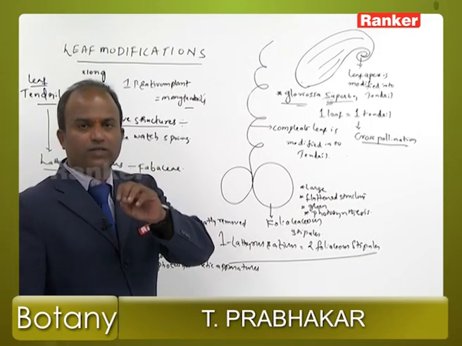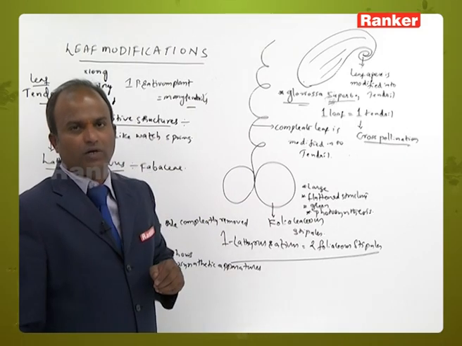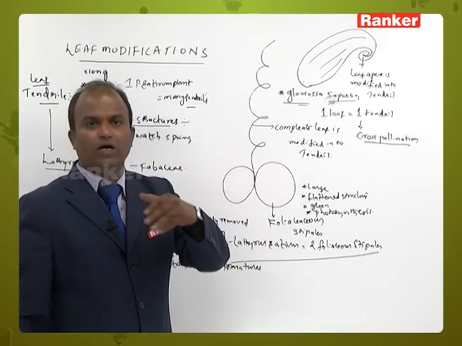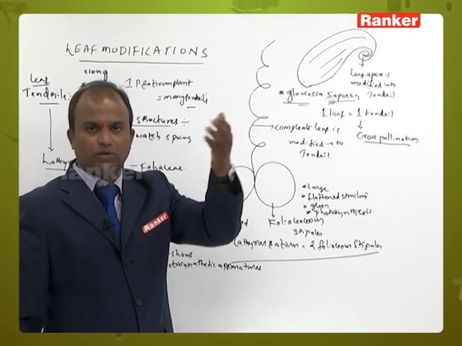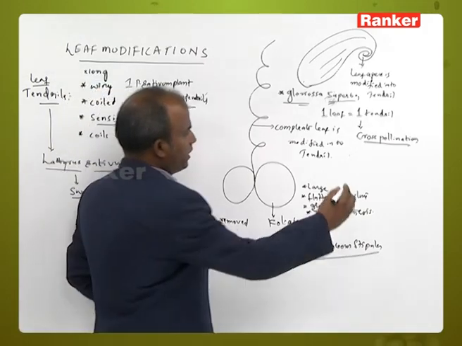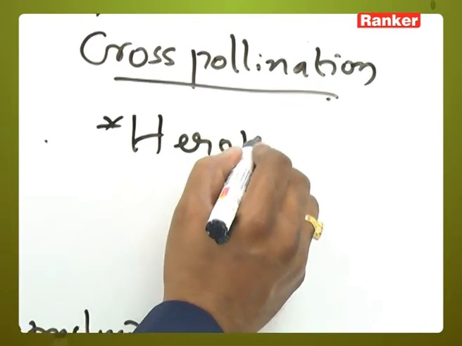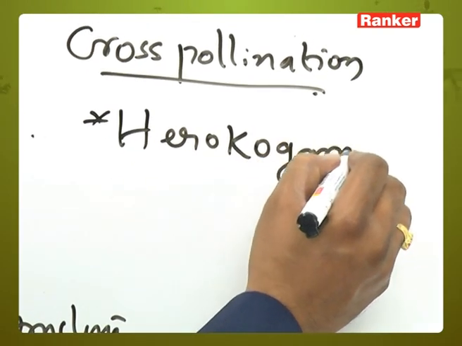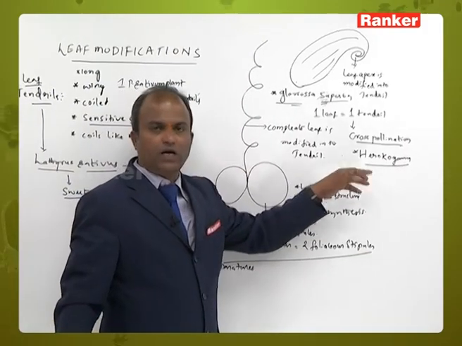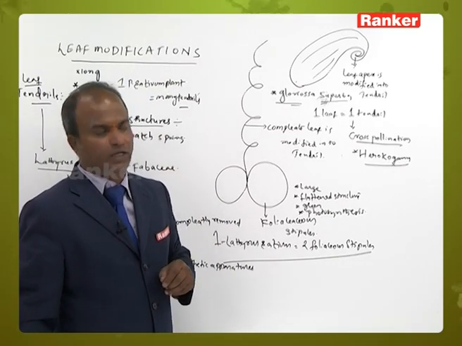What is the contrivance to promote cross pollination by stopping self pollination? It is hercogamy. It is one of the contrivances to promote cross pollination by stopping self pollination.